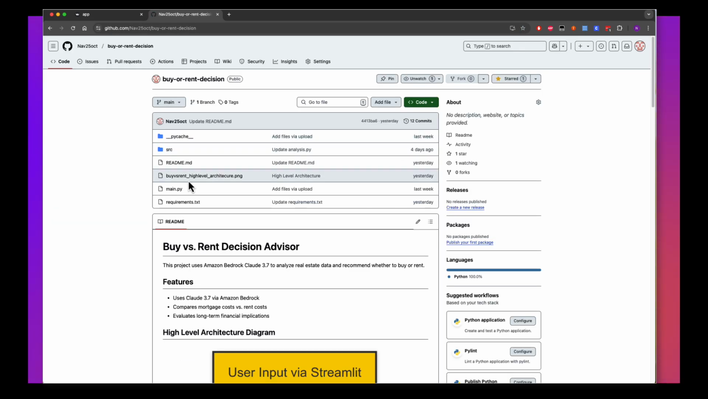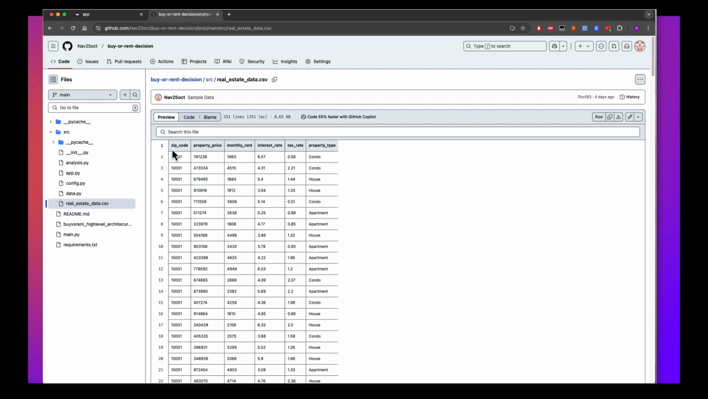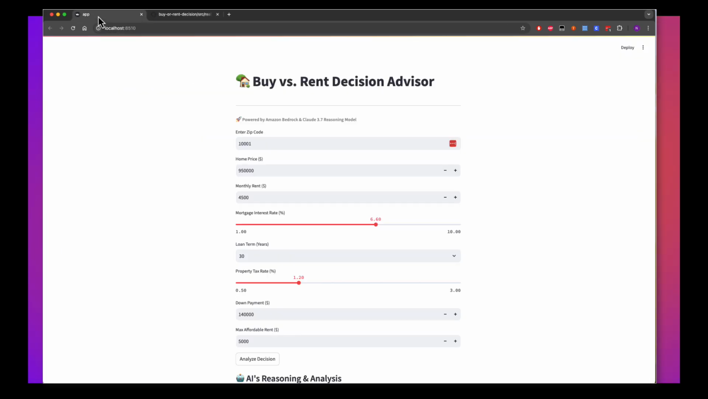Okay, this is the source. So here is our sample data set. This is where I will be providing the zip code, property price, monthly rent, interest rate, tax rate, property type, etc. So you can provide similar data for your area as well. This way the model is able to analyze this data itself. Okay, so I've provided the zip code.